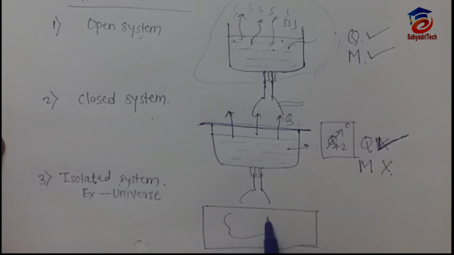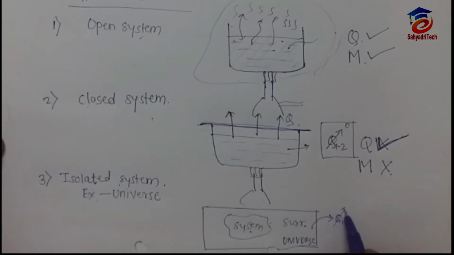In the universe there is a system, and everything other than the system is surrounding. So the system will transfer heat to the surrounding, or it will get heat from the surrounding. Mass can transfer from the system to surrounding or from surrounding to system, but we cannot transfer anything beyond this universe. So what we learn is, we cannot transfer anything from the system to outside the universe. That is impossible.